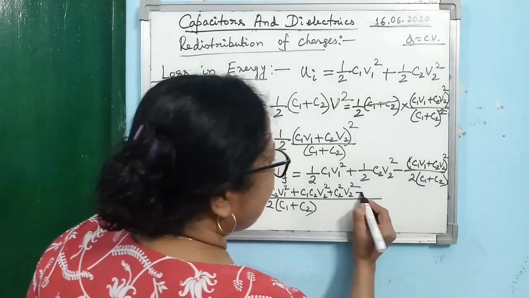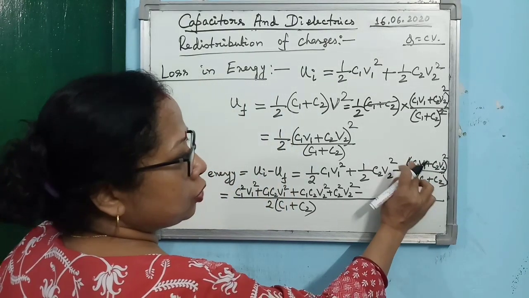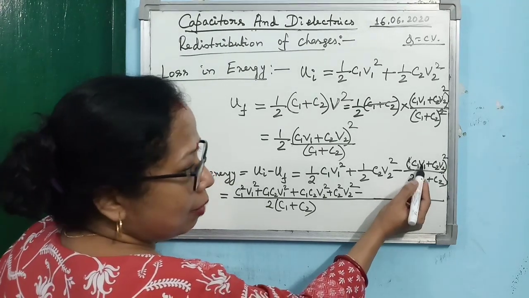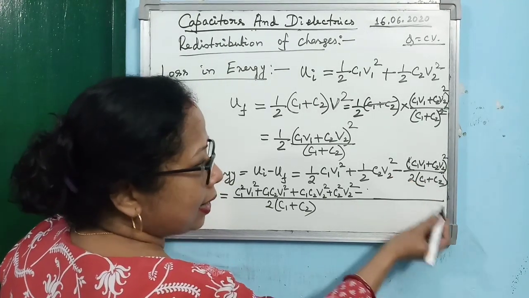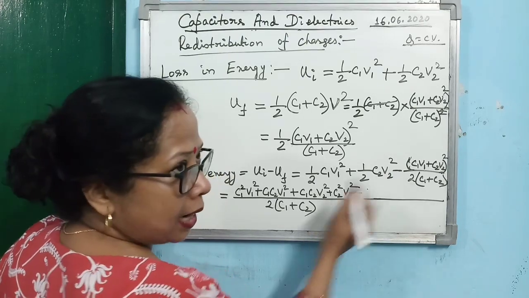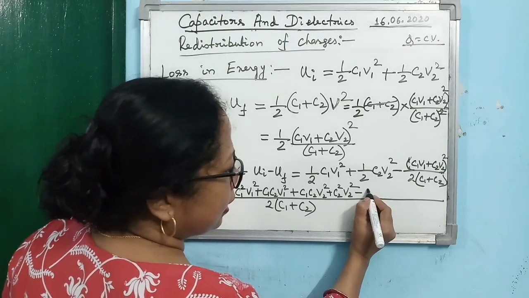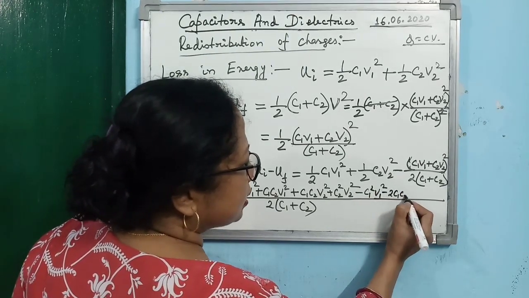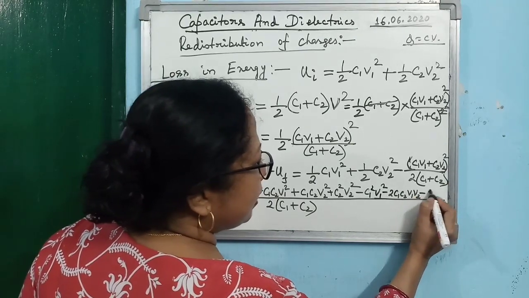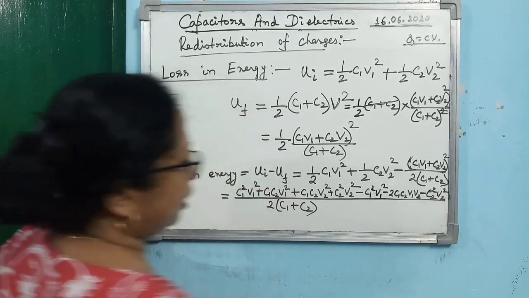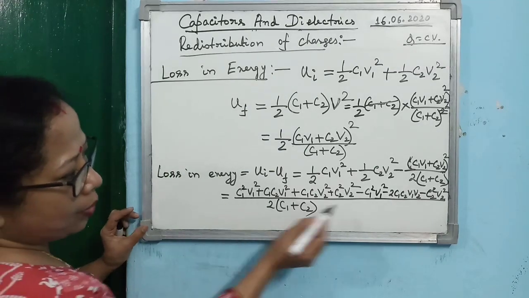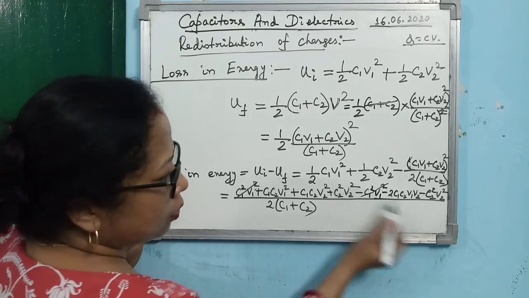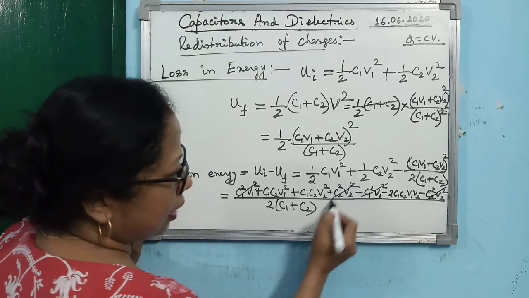Alright. Now come to the third term. Third term, what will it be? Simply you have to expand it. So if you expand it, remember there is a negative sign before the bracket. So I am expanding and taking the negative sign into consideration also. So what are you getting? C1 square V1 square, then minus 2 C1 C2 V1 V2, then minus C2 square V2 square. So you see here C1 square V1 square minus C1 square V1 square, you can cancel. Then C2 square V2 square minus C2 square V2 square, you can cancel.